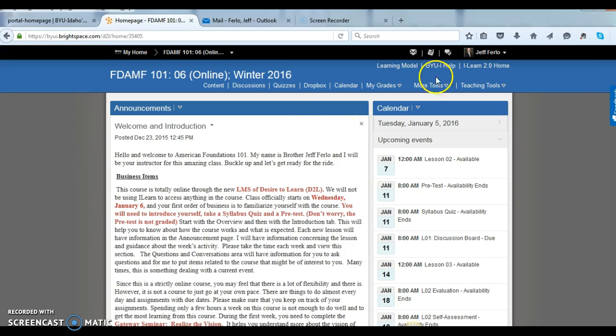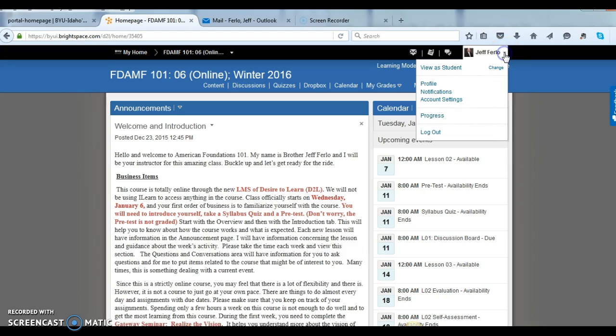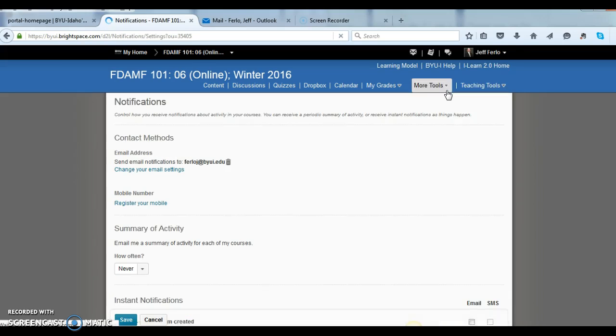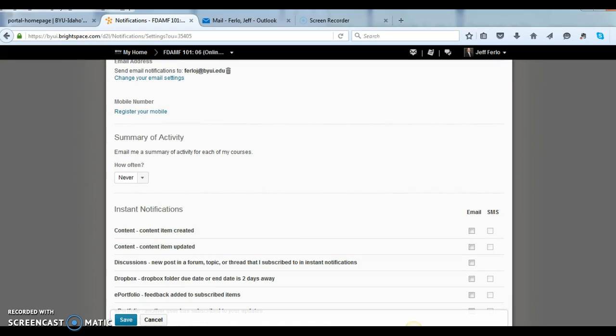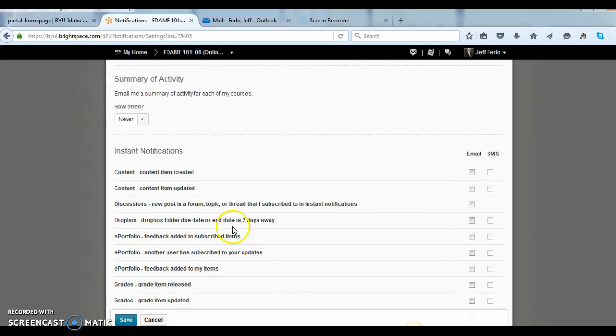So let me show you this right here. When you go to your name, if you go to notifications, it gives you an opportunity to have things sent to you dealing with the class and especially dates, for instance, due dates. So for instance, here's a Dropbox folder, due date or end date is 2 days away. So if you want to go to email or to text, it'll text you or email you telling you that in 2 days there's a Dropbox assignment.